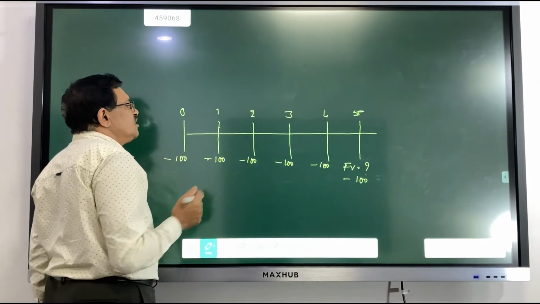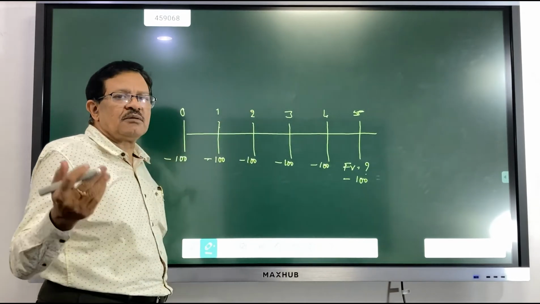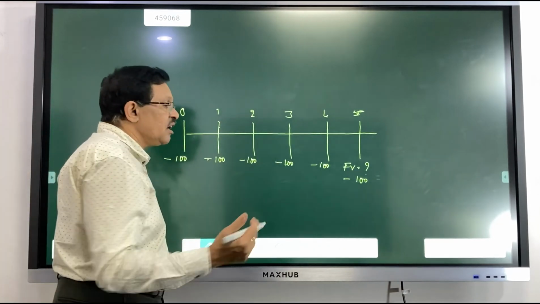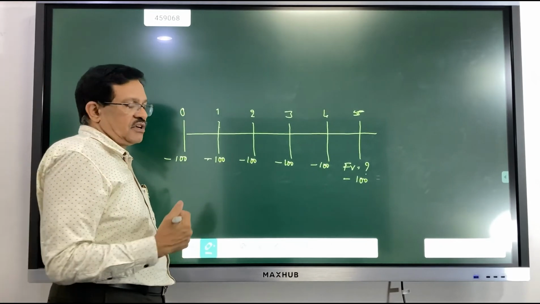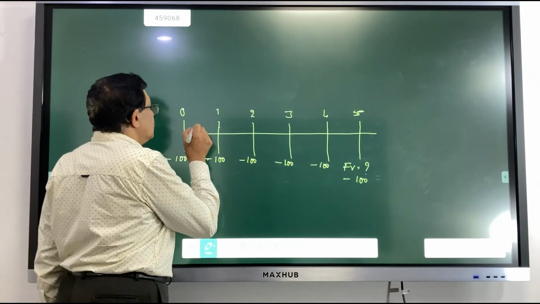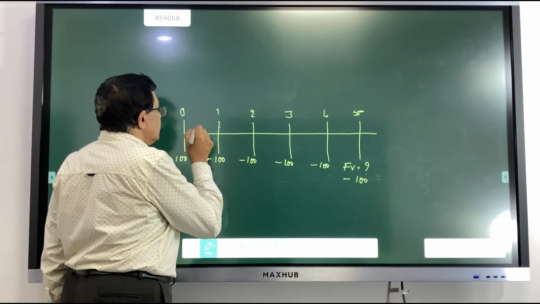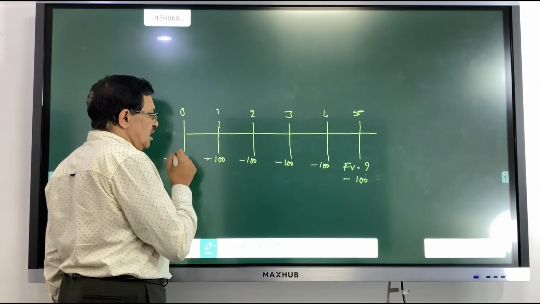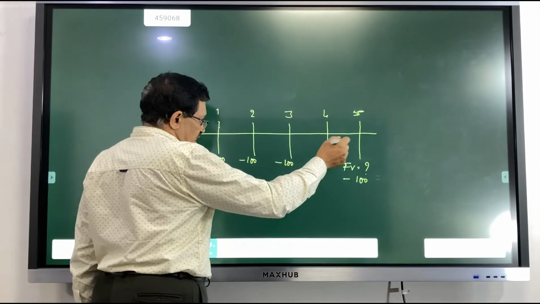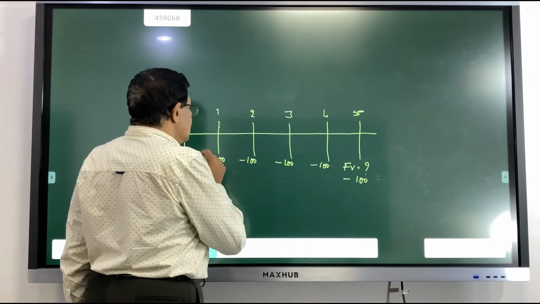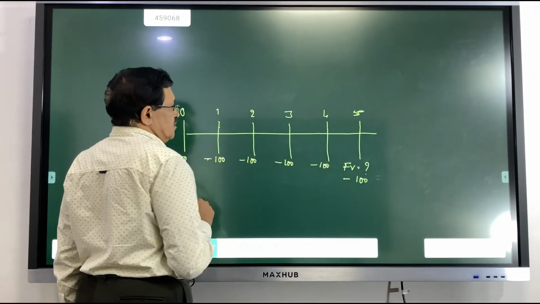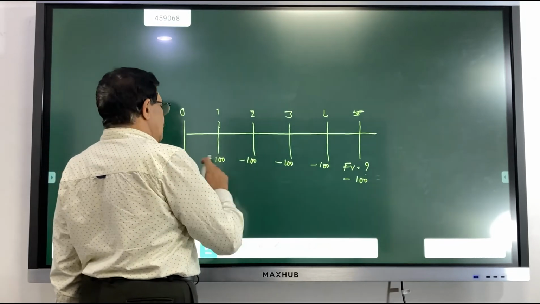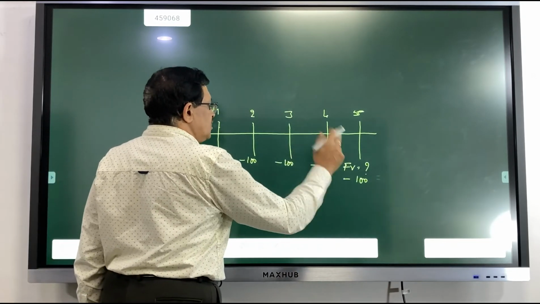Usually when you are investing, you are going to invest for a particular period and also at a particular interest rate. Usually we are going to put the interest here. Supposing that SBI is currently paying 6% and I am investing 100 rupees every year for 6 times, that is 1, 2, 3, 4, 5, 6 times.